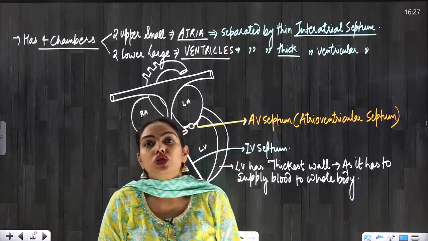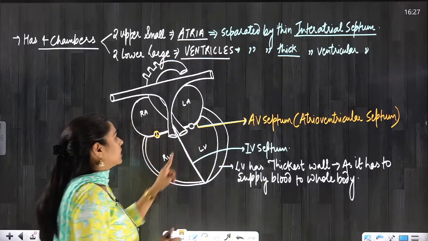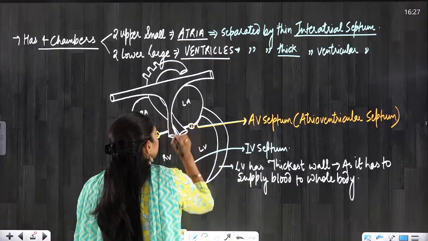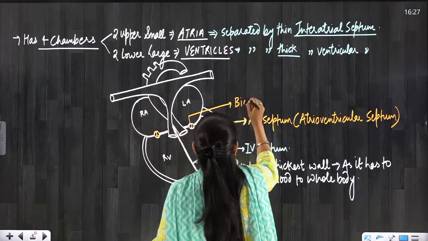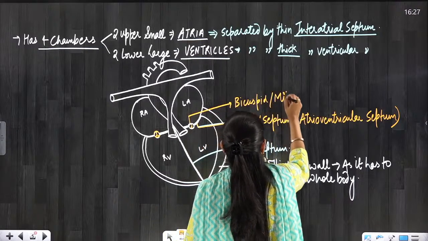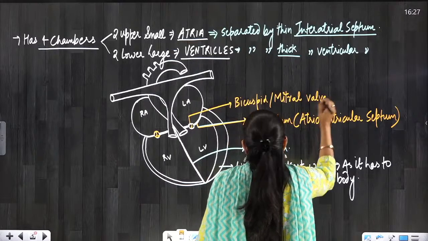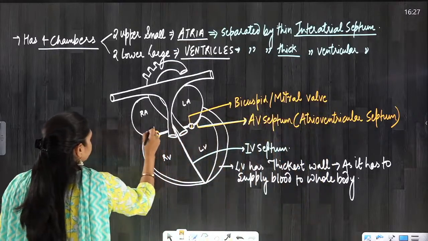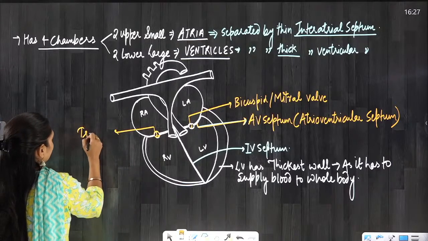Okay everyone? So when there are 3 cusps, that is tricuspid, and when there are 2 cusps, that is bicuspid. So this valve is the bicuspid or mitral valve, and this valve on the right side is the tricuspid valve.